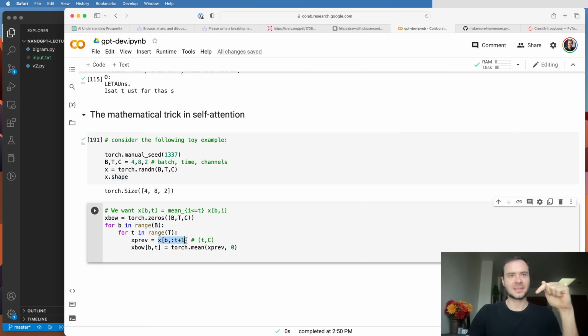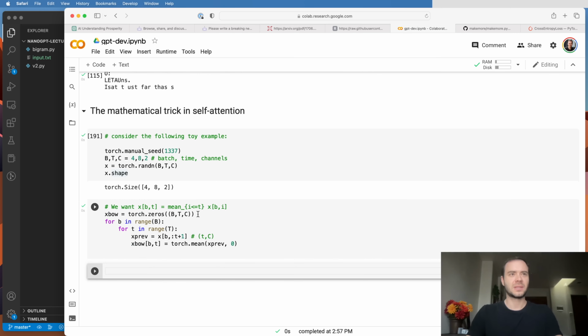So when we slice out X in this way, xprev becomes of shape how many T elements there were in the past, and then of course C, so all the 2-dimensional information from these little tokens. So that's the previous chunk of tokens from my current sequence. And then I'm just doing the average or the mean over the 0th dimension. So I'm averaging out the time here. And I'm just going to get a little C 1-dimensional vector, which I'm going to store in X bag of words. So I can run this.